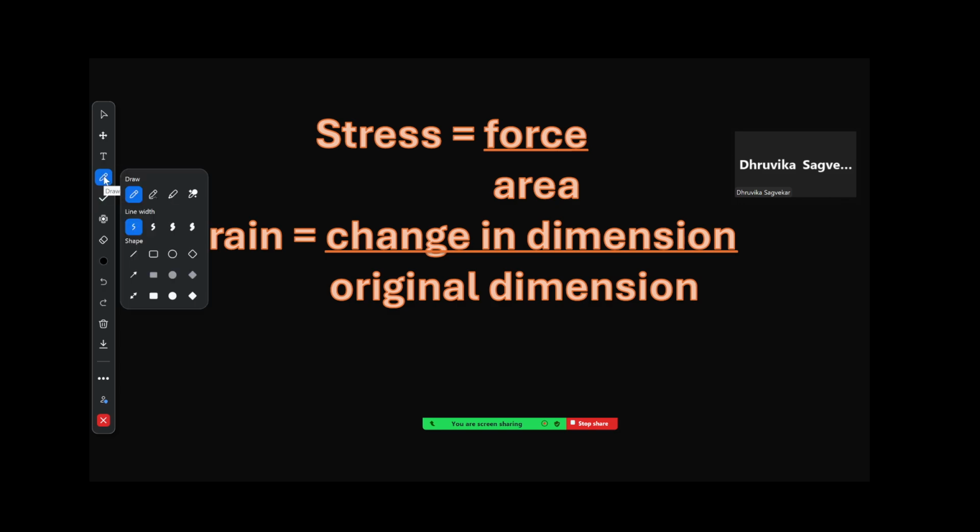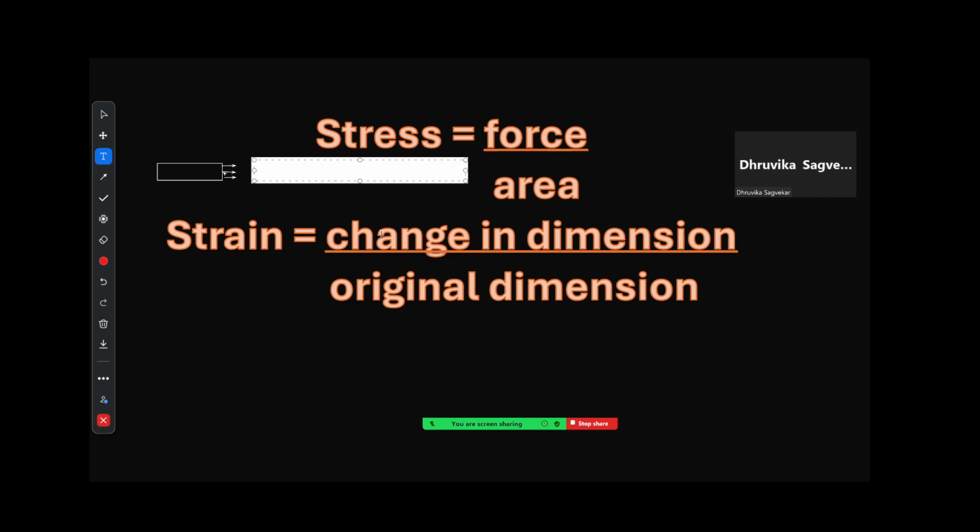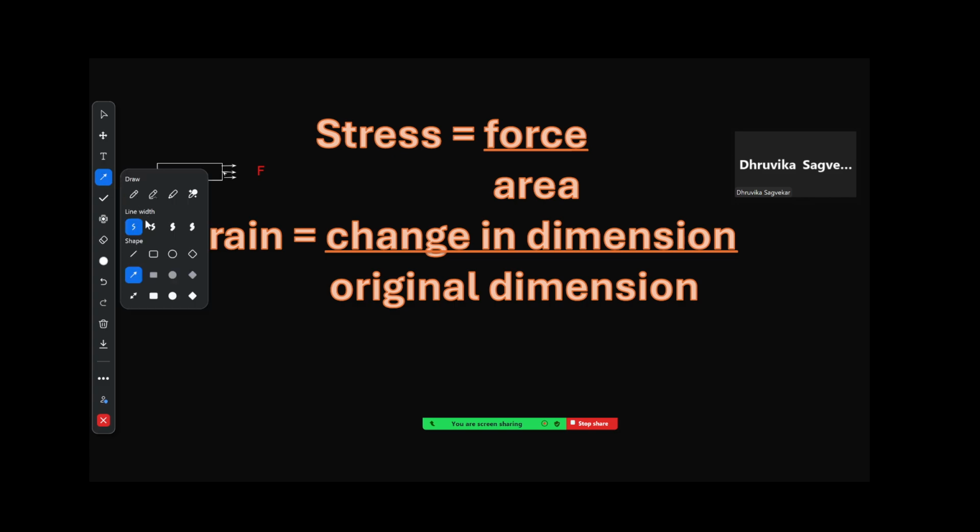For that matter, let us say that we have a body which is originally like this, correct? So originally it is this way and we are applying a force at this end. If we apply a force like this, what will happen to the body? Tell me. It will elongate, correct? Yes, sir. So this is the external force that we are applying. When you apply this force, this body which was originally at this place will undergo a change and become like this. So this is the change in shape that we have produced.